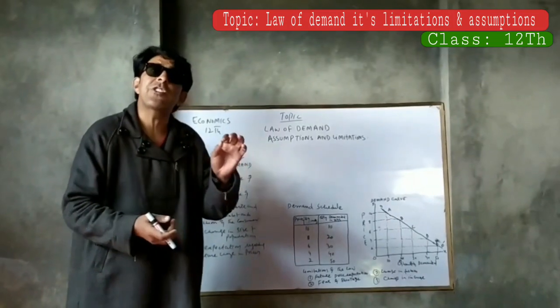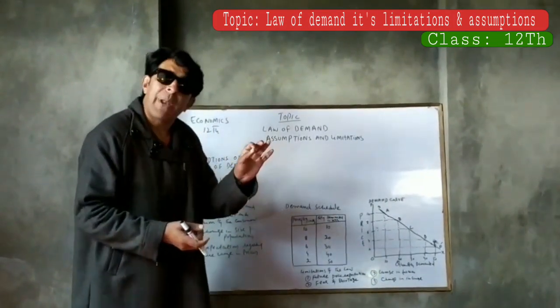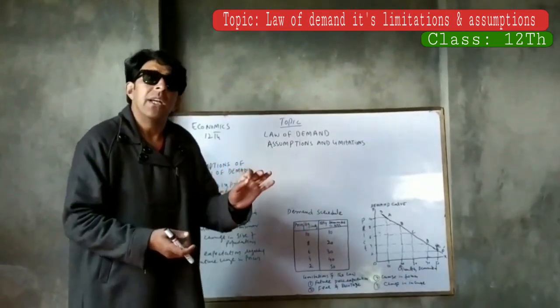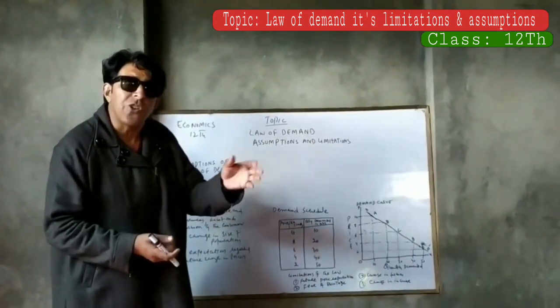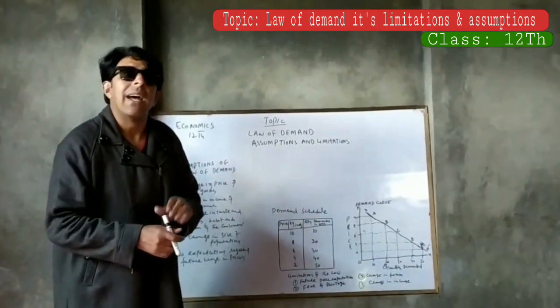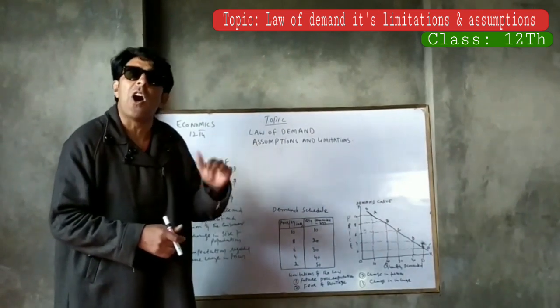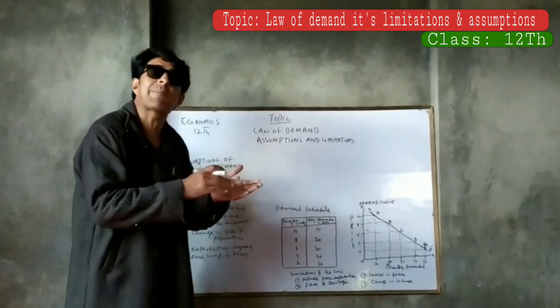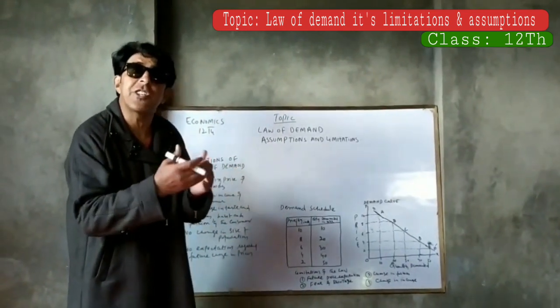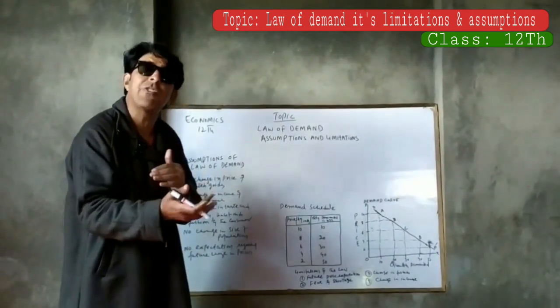This inverse relationship means that when the price of a commodity increases, its quantity demanded decreases, and when the price of a commodity falls, its demand increases. This is how we explain the inverse relationship between the quantity demanded of a commodity and its price.